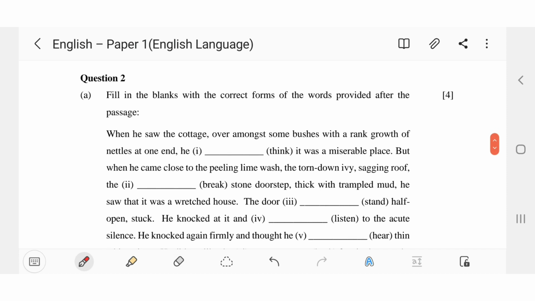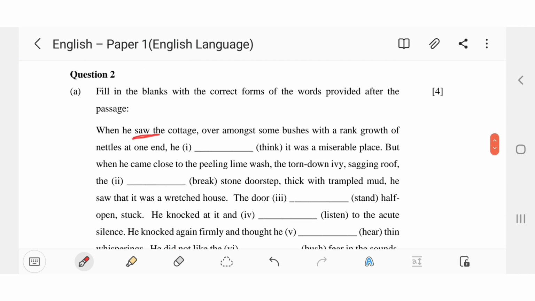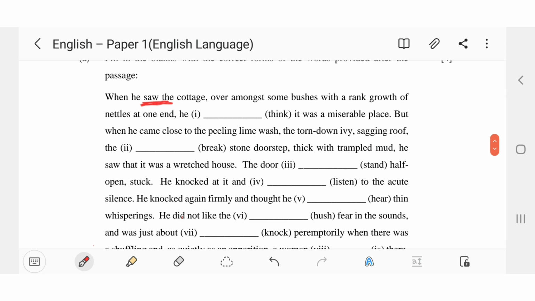Question number 2. A1. Fill in the blanks with the correct form of the words provided after the passage. Okay. When he saw the cottage over amongst some bushes with a rank growth of nettles at one end, he thought it was a miserable place. Why thought? Because this story is in the past tense. When he saw the cottage, saw. So this story is happening in the past tense. So the first one is thought.